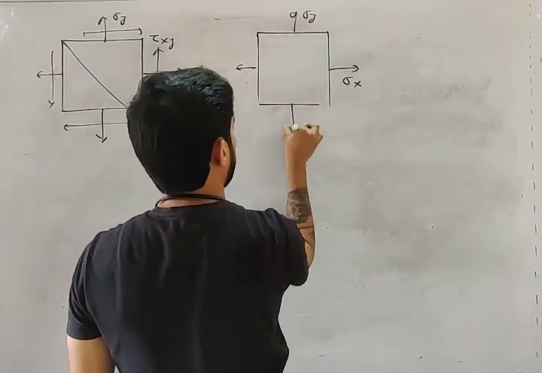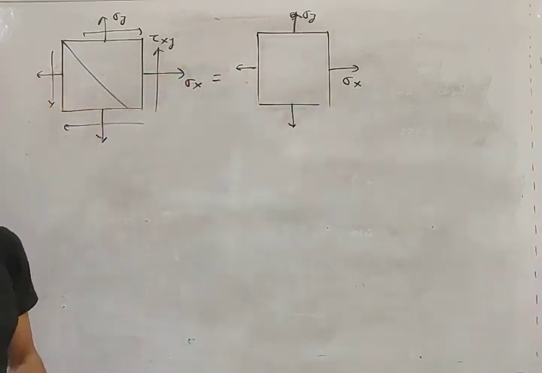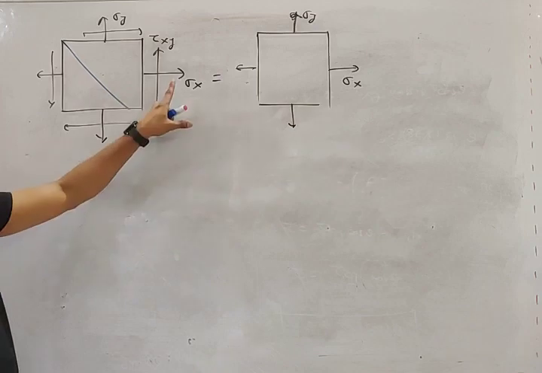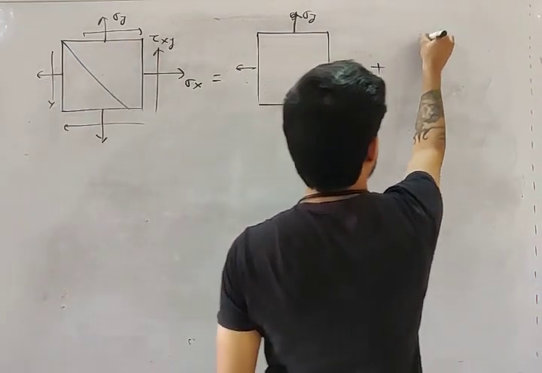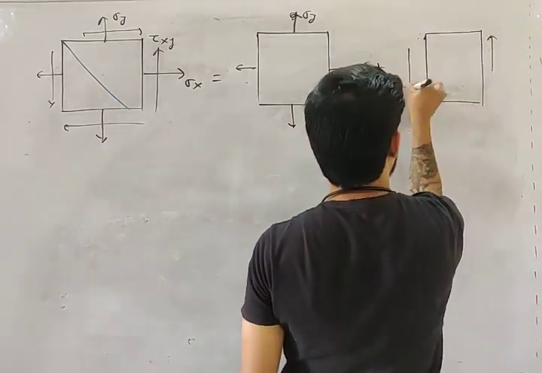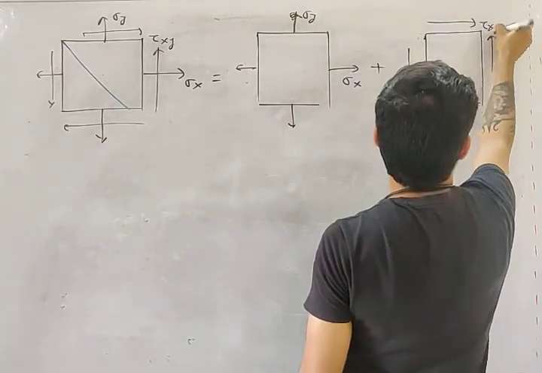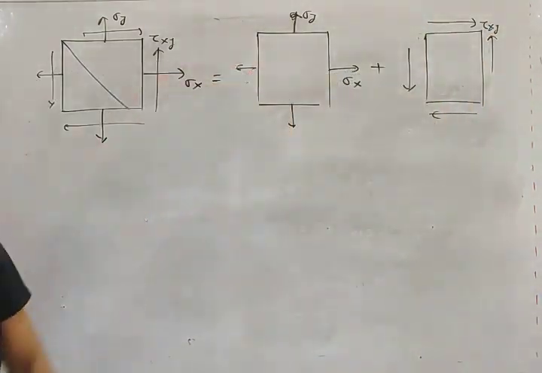What is the principle of superposition? We can break these loadings. Right now there is sigma x, sigma y and tau xy. I can break it like this: in one case I will only consider sigma x and sigma y, and in another case I will consider tau xy.